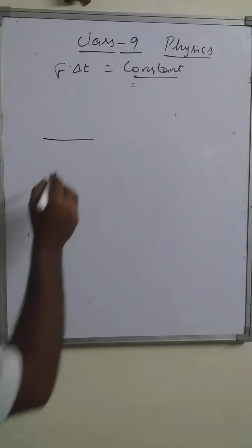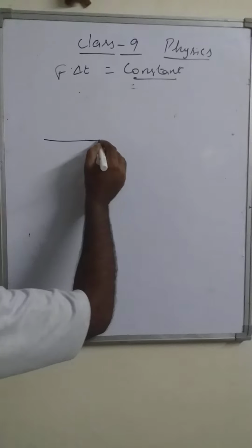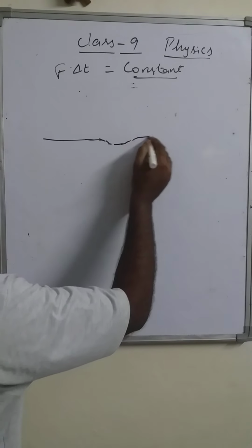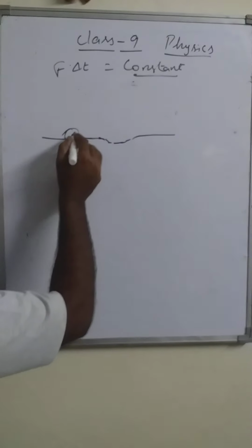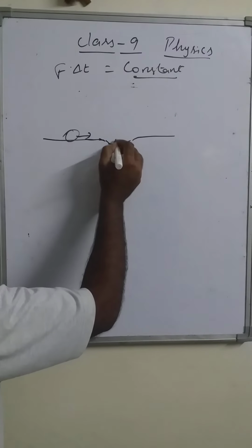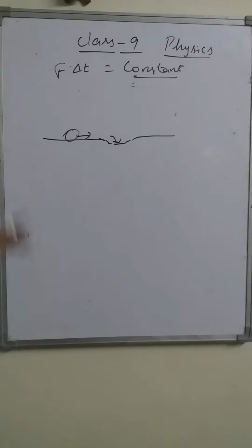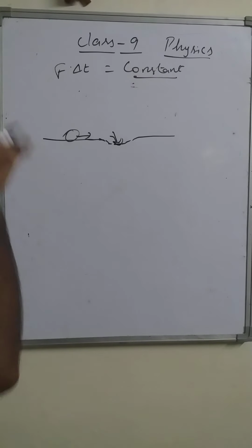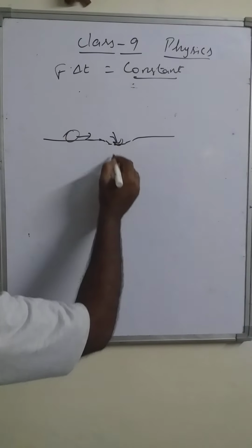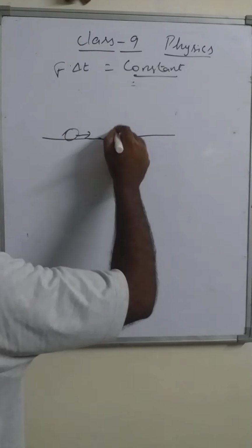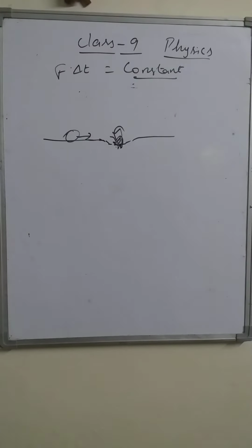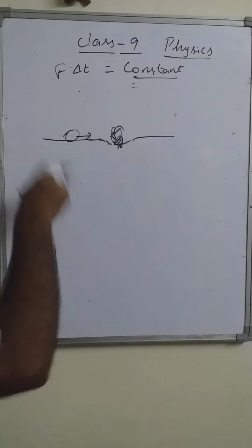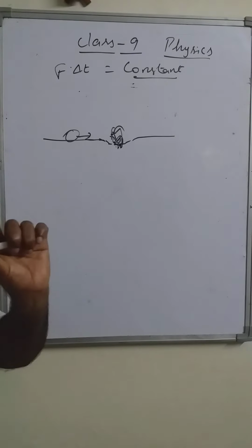Suppose it is traveling on a road, and the road may have some defects like this, right? As the vehicle is moving fast, suddenly it is going down into that lower portion. When it is going to the lower portion, what happens? Suddenly, the lower portion also exerts a force on the vehicle, and that force depends on the nature of the shocker.